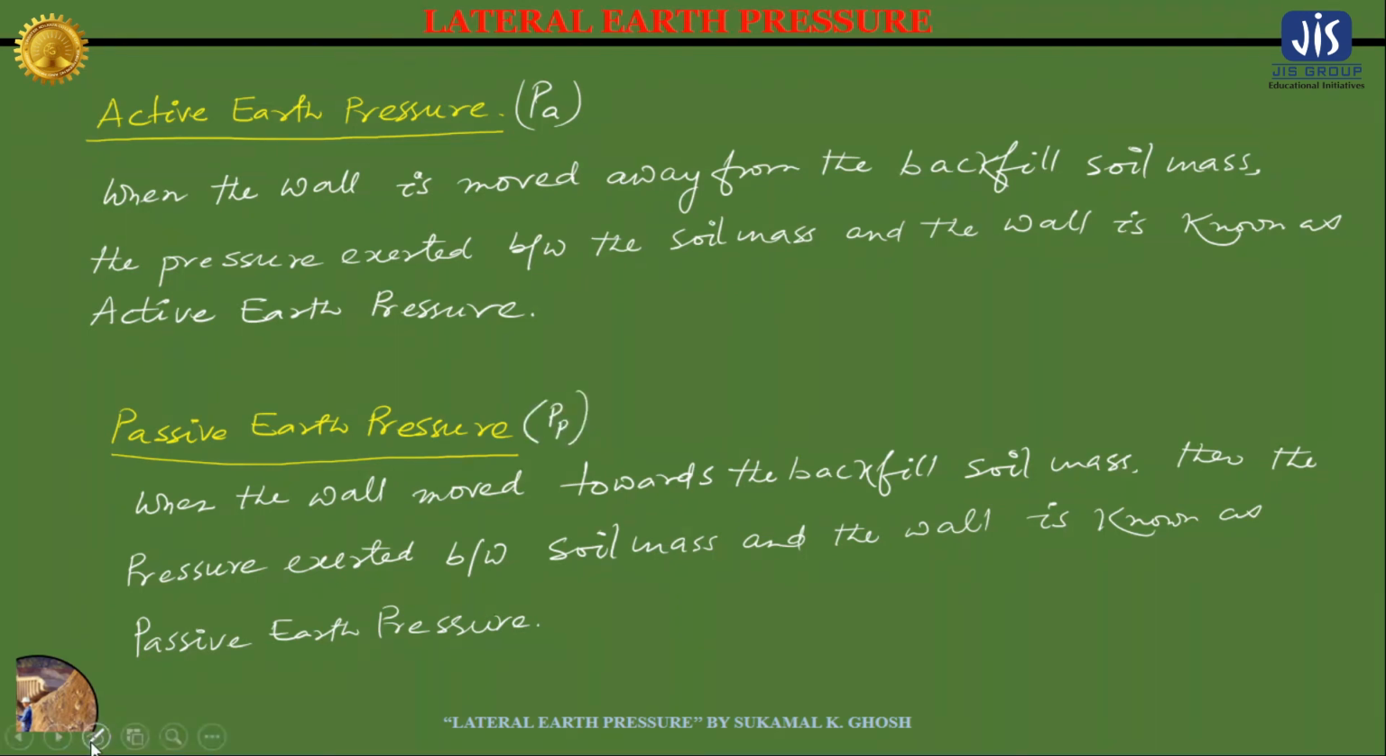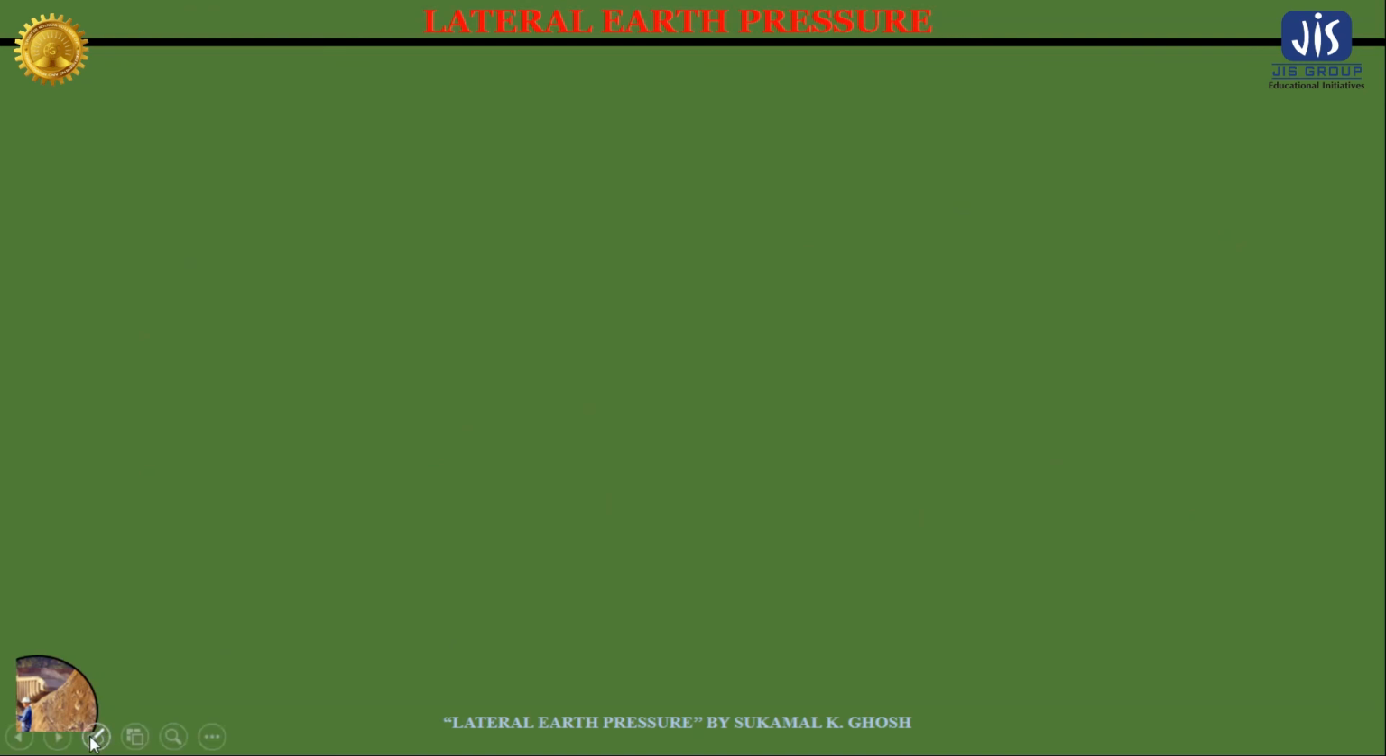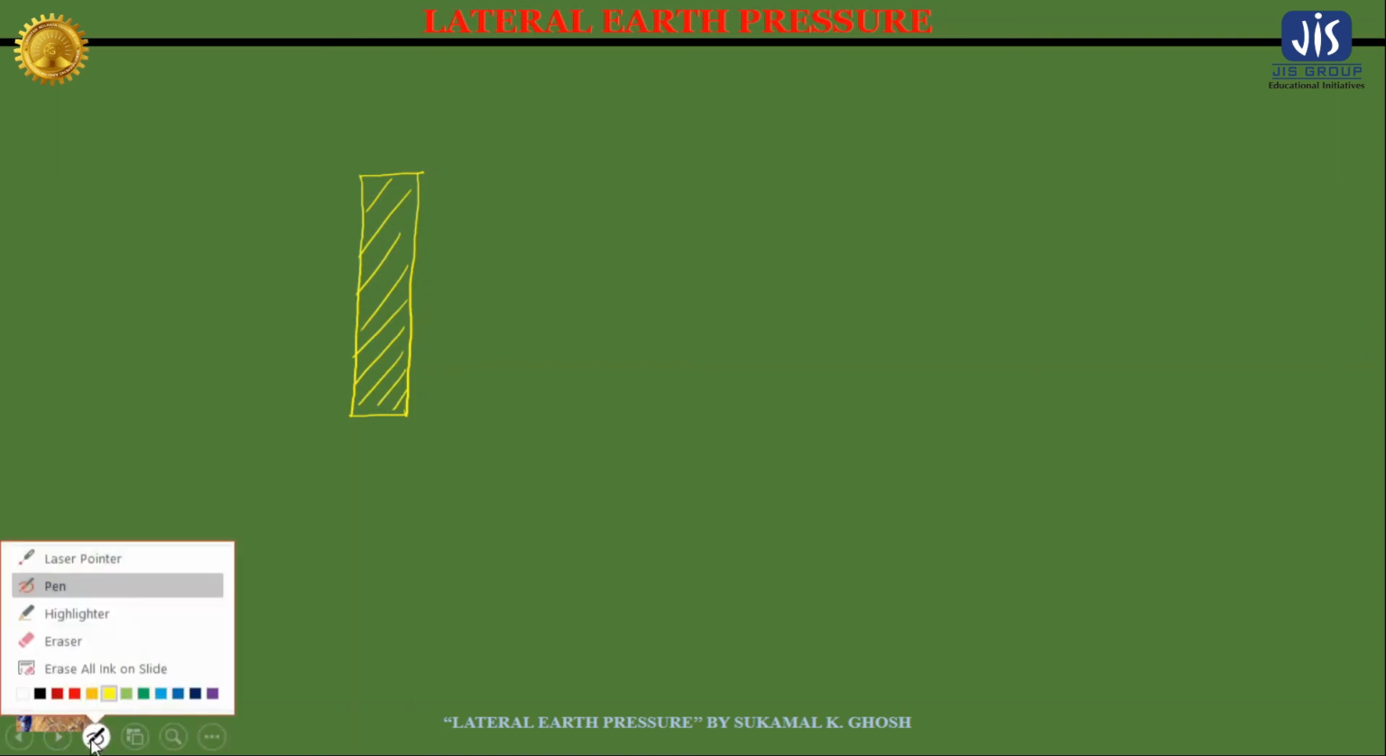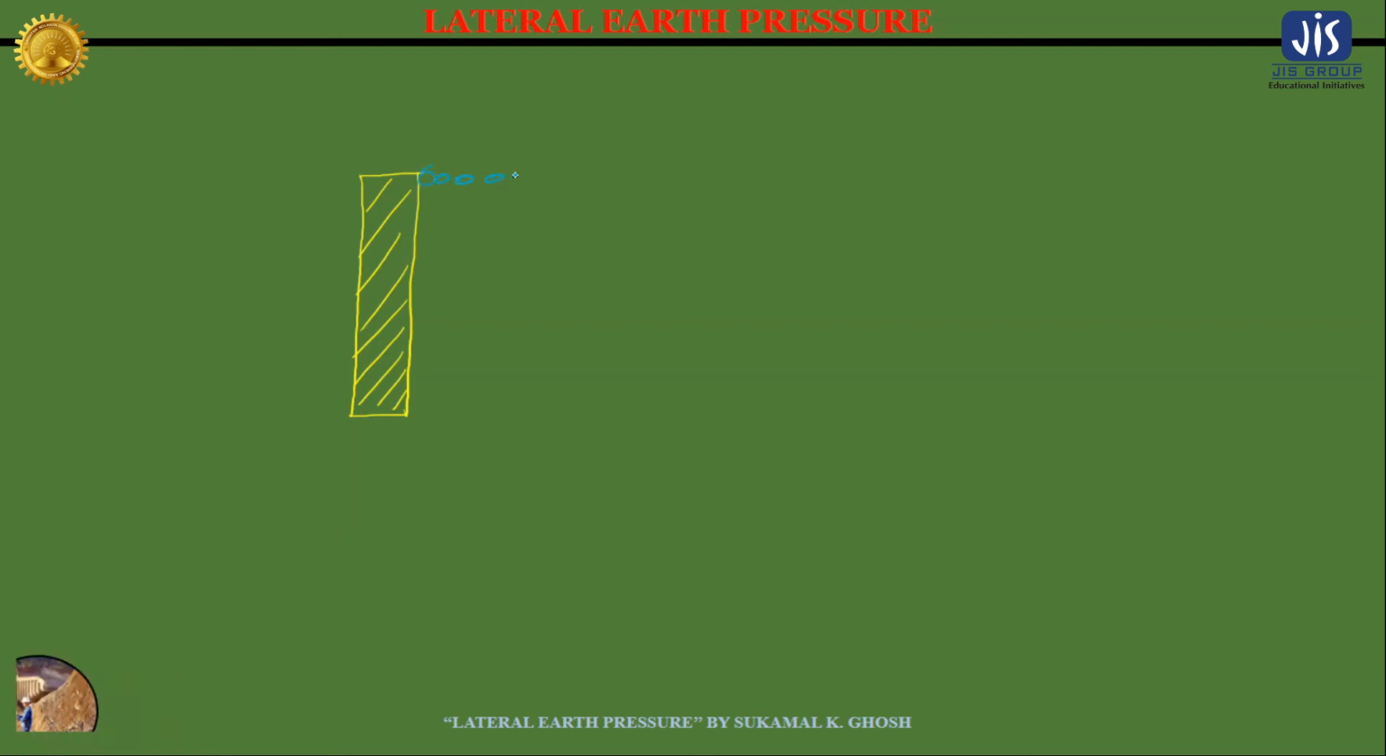Okay, so in these two definitions, the main concepts are: in the active earth pressure situation, the wall is moved away from the backfill, and in the passive earth pressure condition, the wall is moved towards the backfill. So let me draw the picture again for you. Suppose this is the initial condition. This is the sheet pile, and this sheet pile was retaining soil. These are the soils.